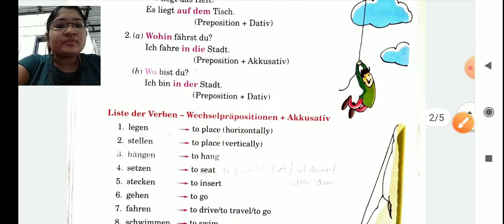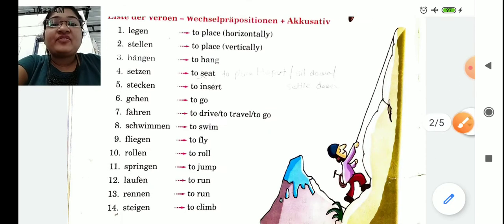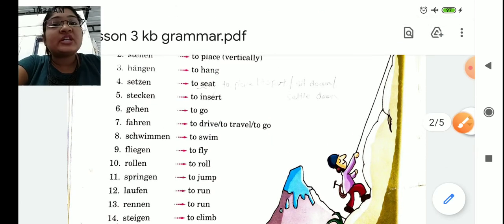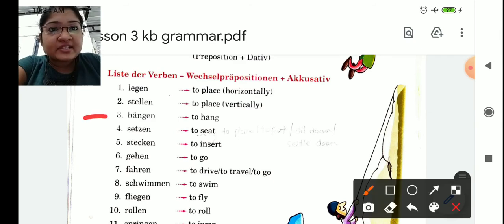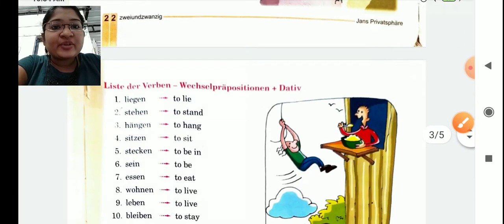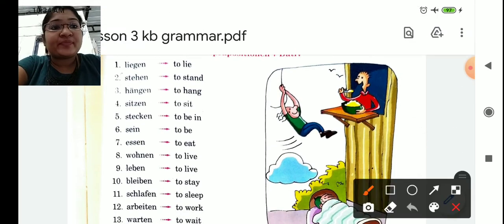Now some more hints are there. This is the table, the list of verbs with Wechsel preposition plus accusative. If this preposition comes, you have to use the accusative case. But just mark this, hängen. Remember this third one, hängen. Now see the other list of verbs which take the dative. See the third verb. It is also hängen.